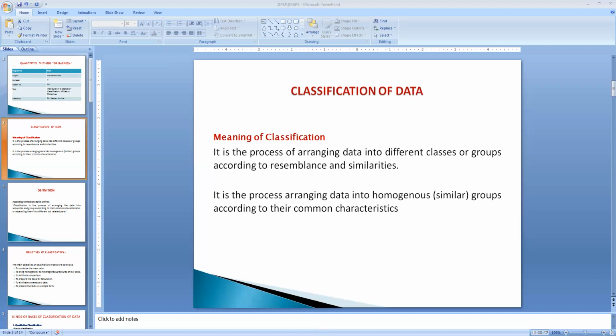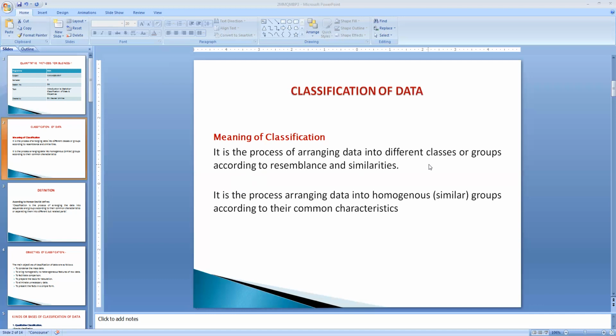And why we require this classification of data: it is for condensing the mass data. Before going to study the objectives, let us know what classification means. It is nothing but the process of arranging data into different classes or groups according to their resemblance and similarities.